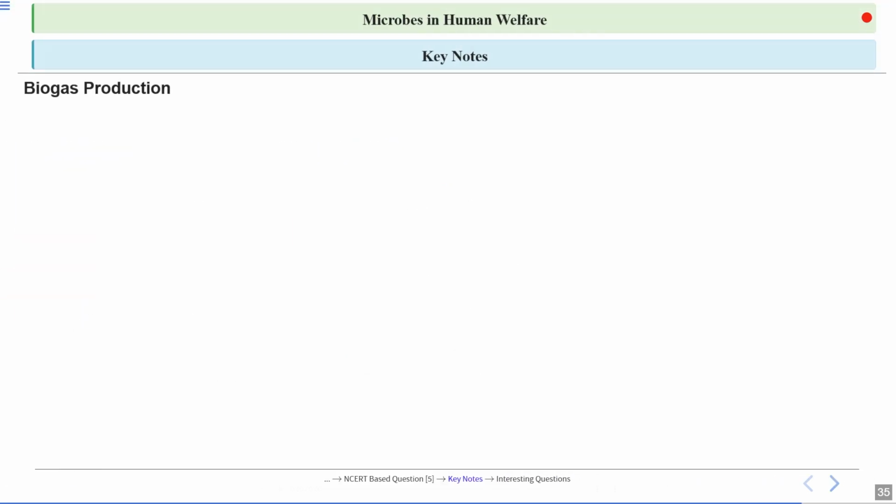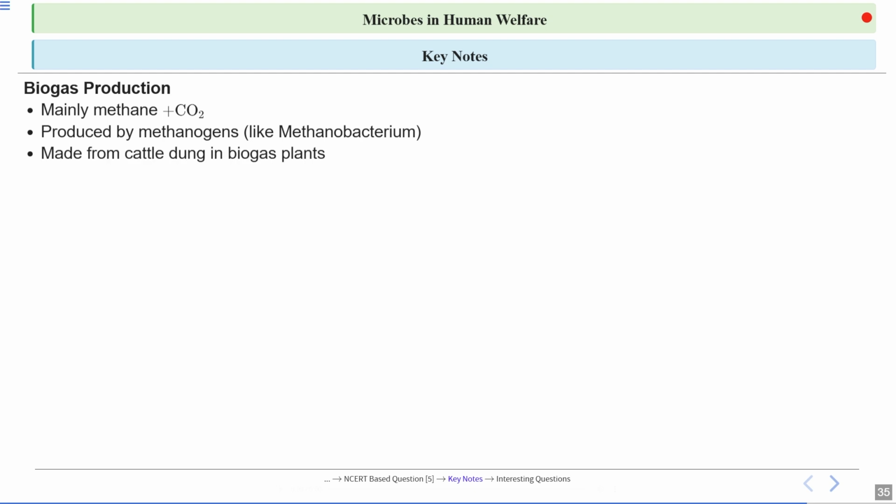Okay, let's discuss some keynotes. We talked about biogas production. Mainly, biogas consists of methane and carbon dioxide. This biogas is produced by anaerobic bacteria known as methanogens, for example Methanobacterium. This biogas is made from cattle dung in the biogas plant because cattle dung is a source of these methanogens. This biogas is used for cooking and lighting.